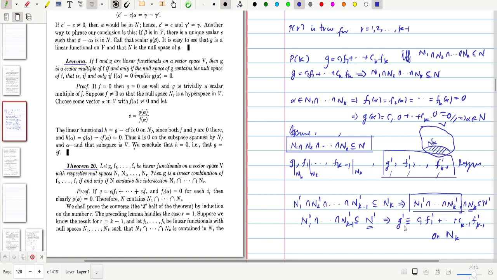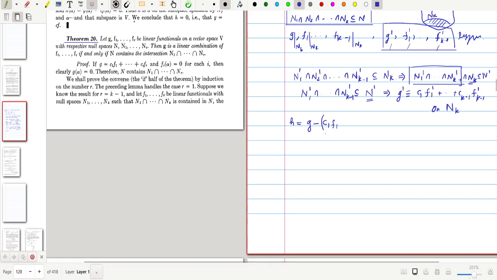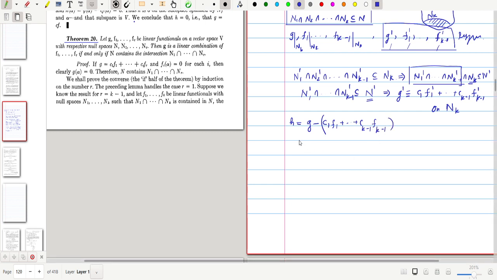So using these scalars c1, c2, etc., c_{k-1}, we will show that g is exactly equal to a linear combination of these. For that, we define a new functional h using these scalars. So we write it as g minus (c1 f1 plus etc. plus c_{k-1} f_{k-1}). Okay, so now we have a new linear functional h. This h is defined from V to F.